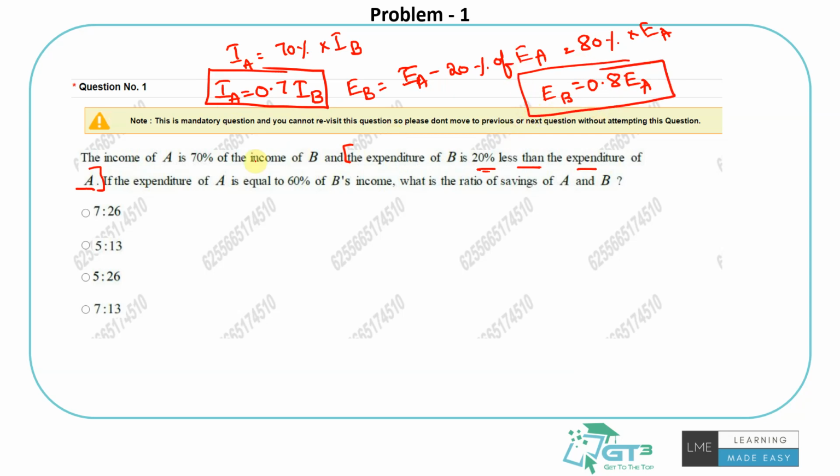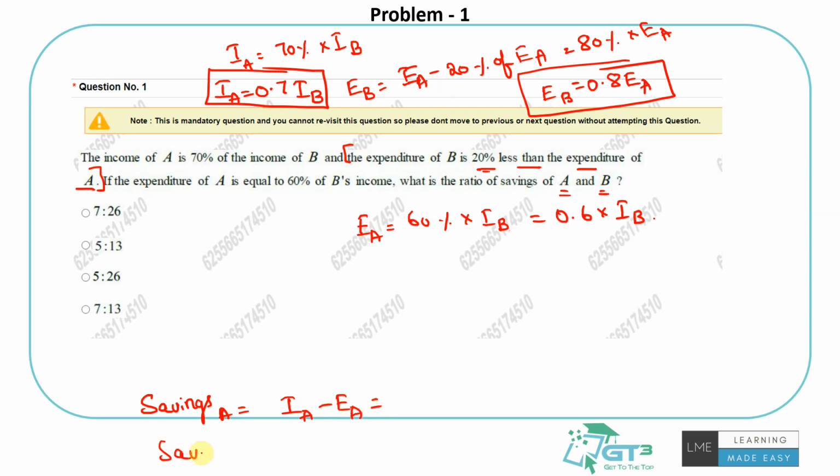Right, then expenditure of A is equal to 60% of income of B, which will be written as 0.6 into income of B. So technically there are 3 things, and they're asking what is the ratio of savings of A and B. So what would be the savings? Savings of A is nothing but income of A minus expenditure of A, and savings of B is income of B minus expenditure of B.